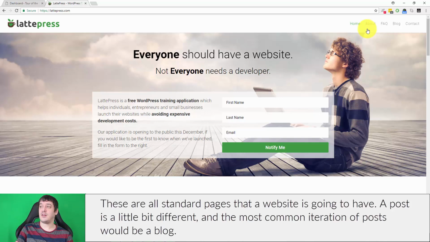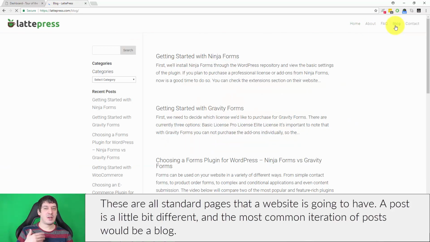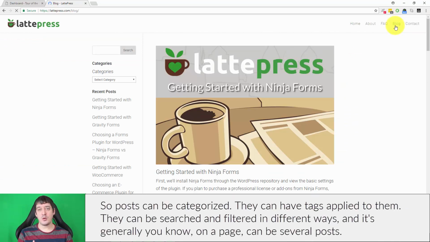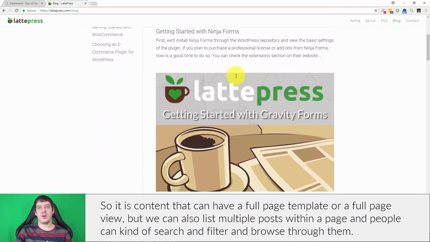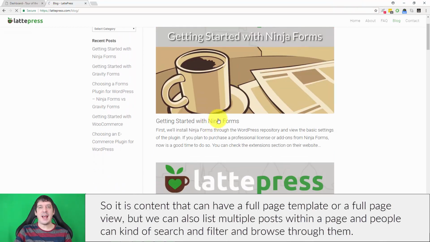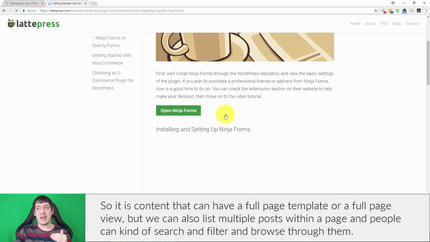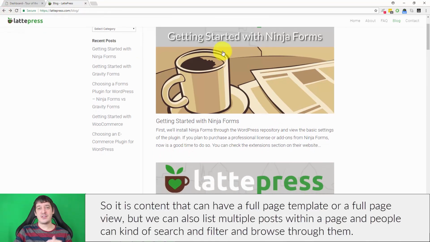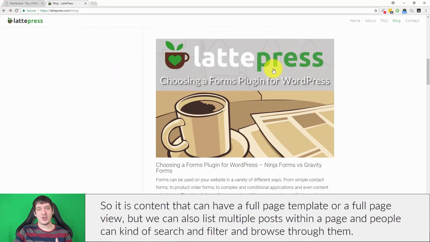A post is a little bit different, and the most common iteration of posts would be a blog. Posts can be categorized, they can have tags applied to them, they can be searched and filtered in different ways, and on a page, it can be several posts. It is content that can have a full page template or a full page view, but we can also list multiple posts within a page, and people can search and filter and browse through them.